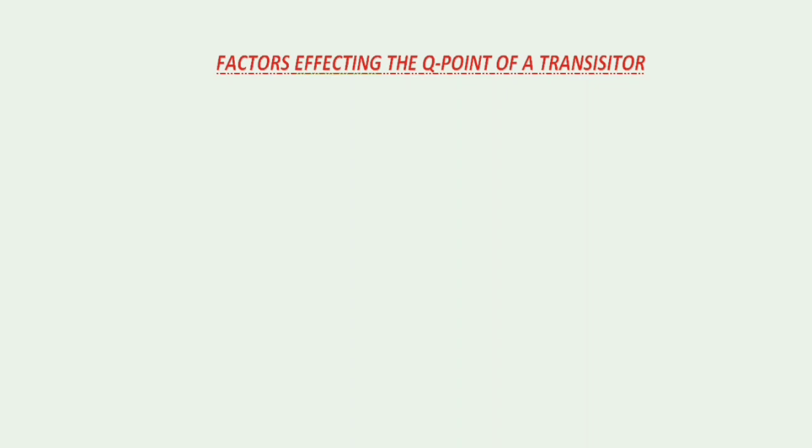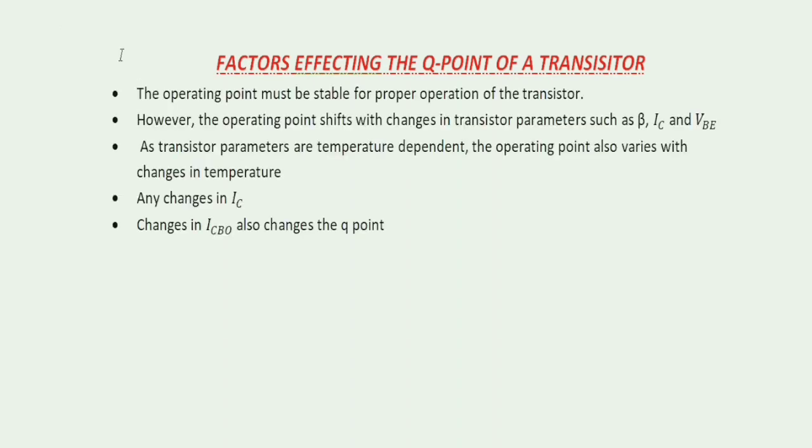Now let us see some of the factors that are affecting the Q point of a transistor. The operating point must be stable for the proper operation of a transistor. However, the operating point shifts with changes in transistor parameters such as beta, that is a transistor parameter, IC, that is the collector current, and VBE, that is the base emitter voltage. And all these components are temperature dependent. As these components are temperature dependent, the operating point also varies with changes in temperature.